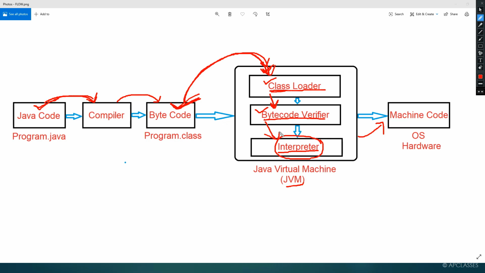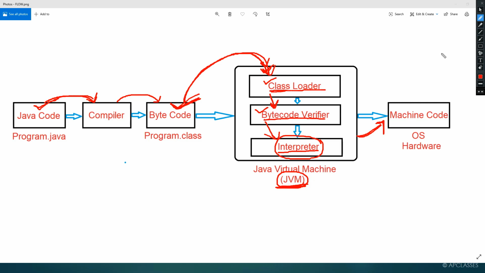And why will it decode the bytecode? Because the JVM can understand what is written inside the bytecode. So decoding will be done by the interpreter, for the JVM. Once the bytecode is decoded, then the JVM can convert it into machine code. Is this clear to you?